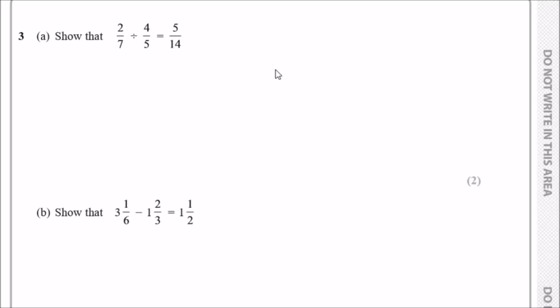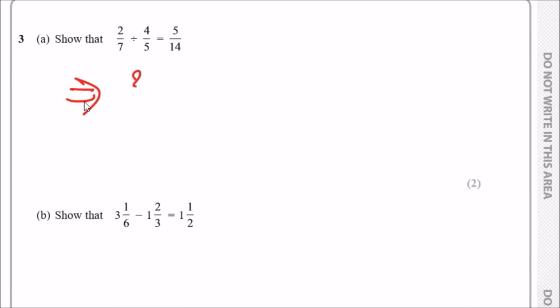So this means that the result is now 2/7, and then we flip the second fraction and change the sign into a multiplication sign, so it'll be 5/4. Now we just multiply horizontally. You could actually cross simplify before we do that. One unique property of multiplying is that you can look up and down and see if we can find any common factors.